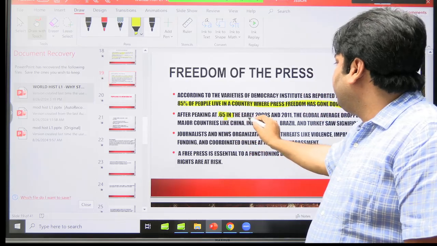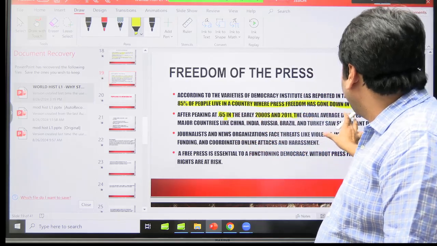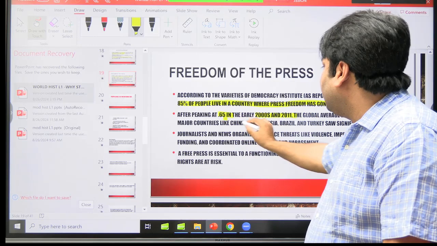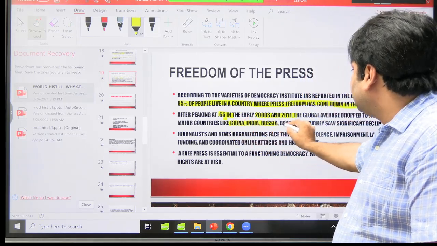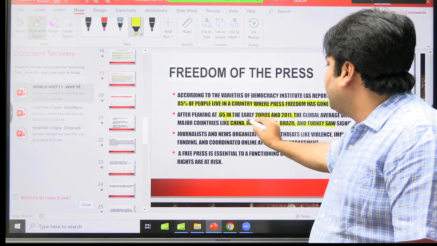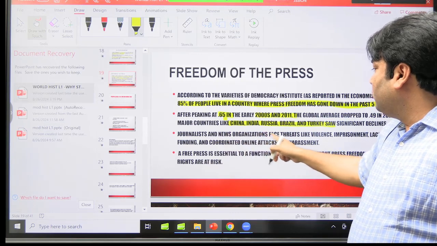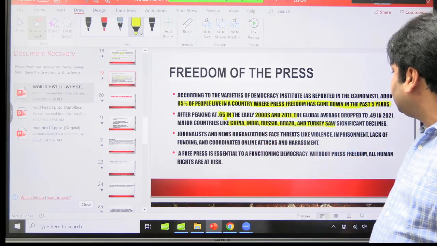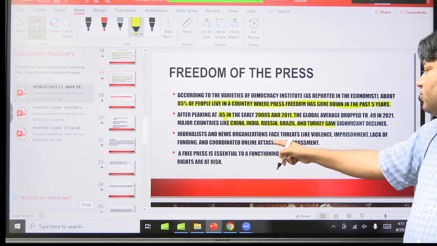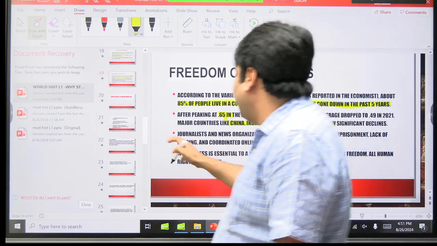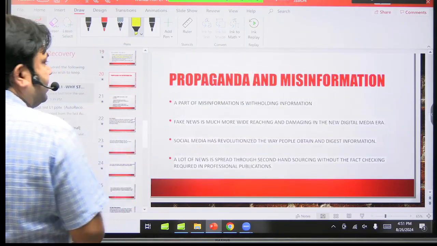After peaking at 65, the early 2011, again it shows what? Significant decline in press freedom in countries like China, India, Russia, and Brazil. Journalists and news organizations face threats like violence, imprisonment, lack of funding, and coordinated online attacks and harassment. This all has been the data.